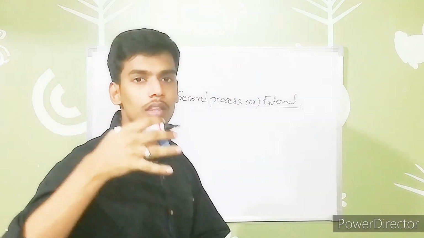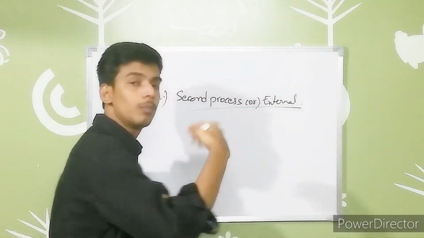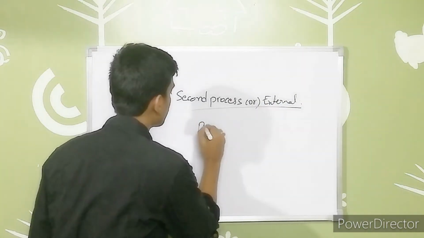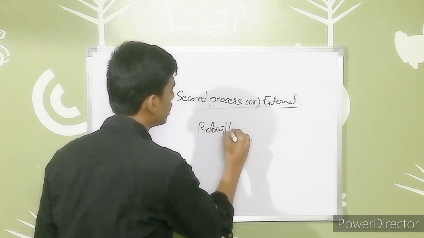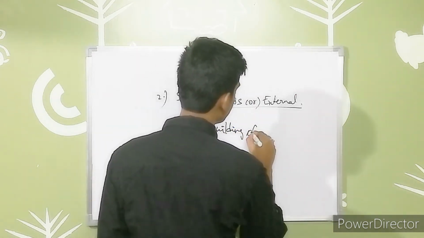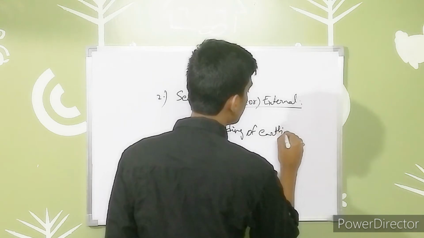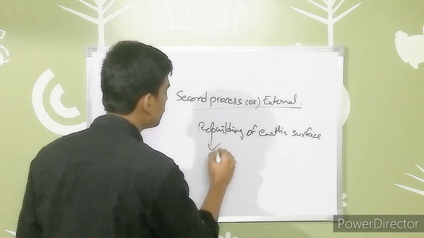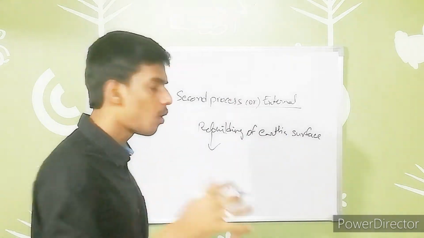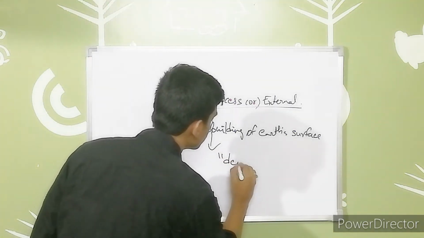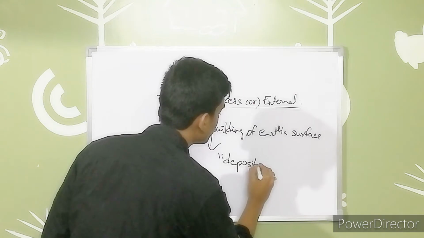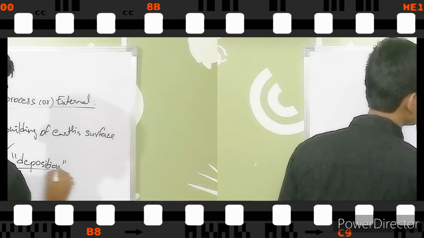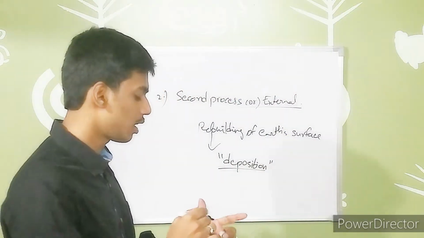to rebuild the Earth's surface, what has been removed from it, is known as the rebuilding process, rebuilding of the Earth's surface. That means the process of rebuilding the Earth's surface is known as deposition. Very important thing, guys, it is known as deposition, right?